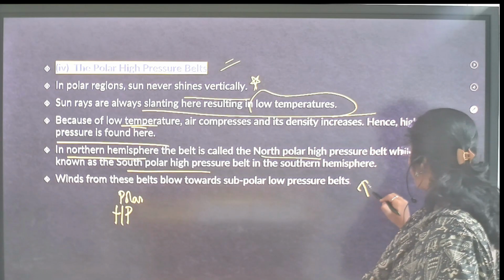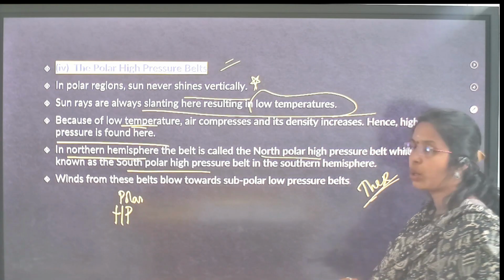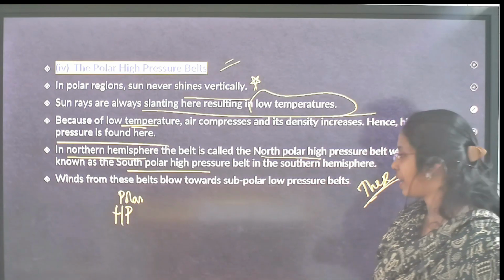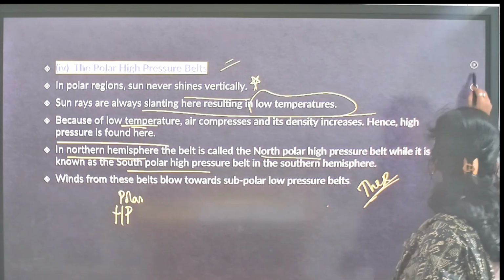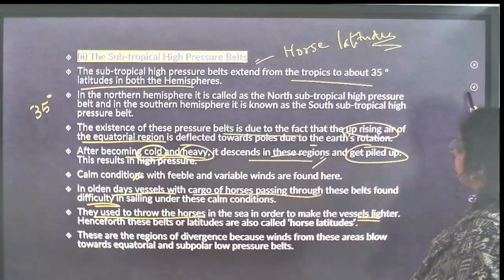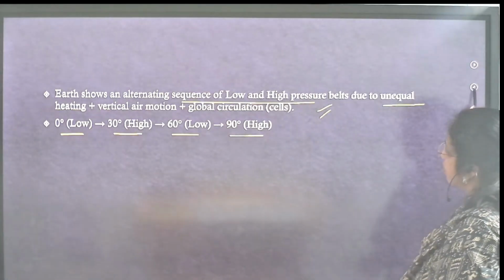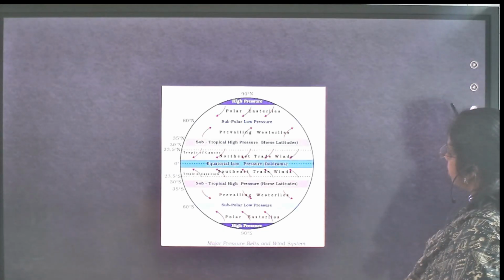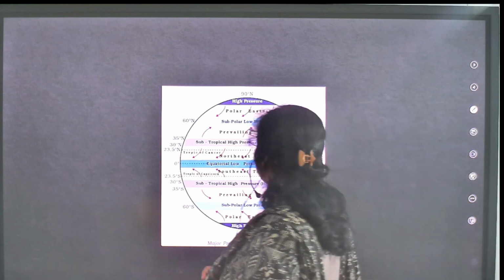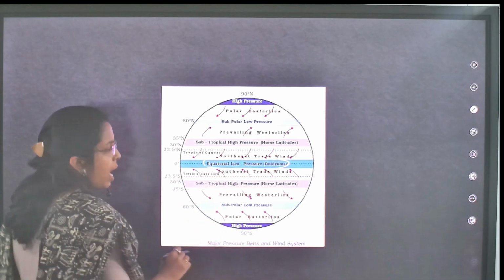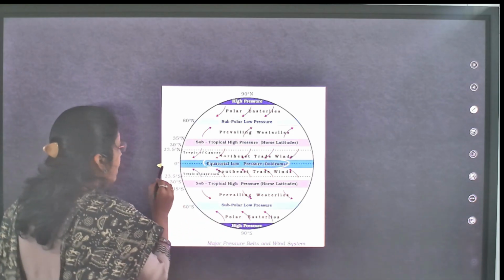These pressure belts you have to link with the Hadley, Ferrel and polar cells. For example, this is the equatorial low pressure, and from here the Hadley cell starts.